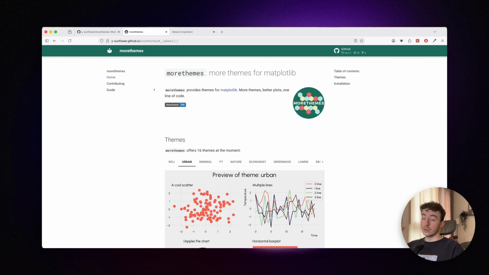The good news is that in pretty much all visualization libraries, you have a thing called a theme. A theme is basically just a set of predefined parameters that will change how your chart looks. For example, in matplotlib, I've created a package named morethemes, and it's basically one line of code that will drastically change how your chart looks.